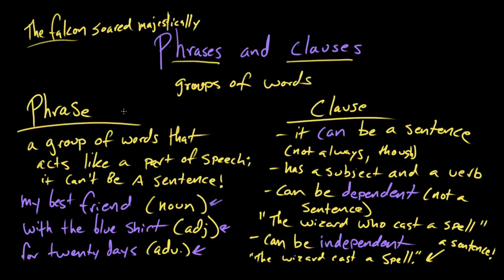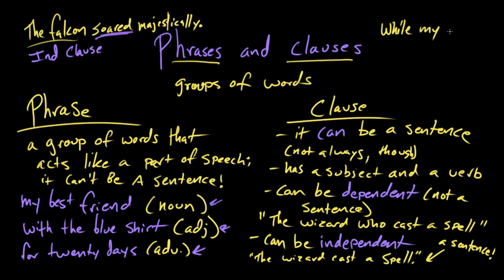But is it just a phrase on its own? I would have to say no, because it's got this verb, soared, and this adverb, majestically. So the falcon soared majestically. I would have to say this is a clause. Would I be right? You would be right. Hooray. That's not only a clause, but it's an independent clause, so it could be its own sentence, with a period.